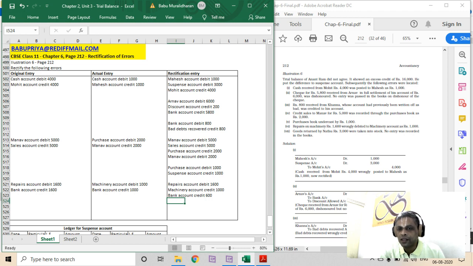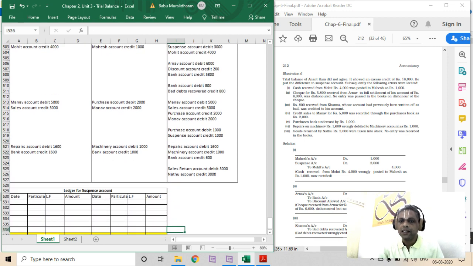Goods returned by Nathu rupees 3,000 were taken into stock. No entry was recorded in the books. So goods returned by Nathu means it's a sales return, and for a sales return, sales return account debit 3,000, Nathu account credit 3,000.